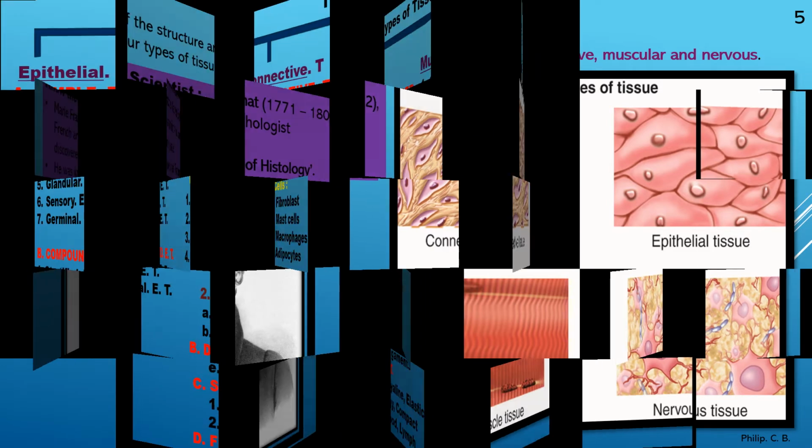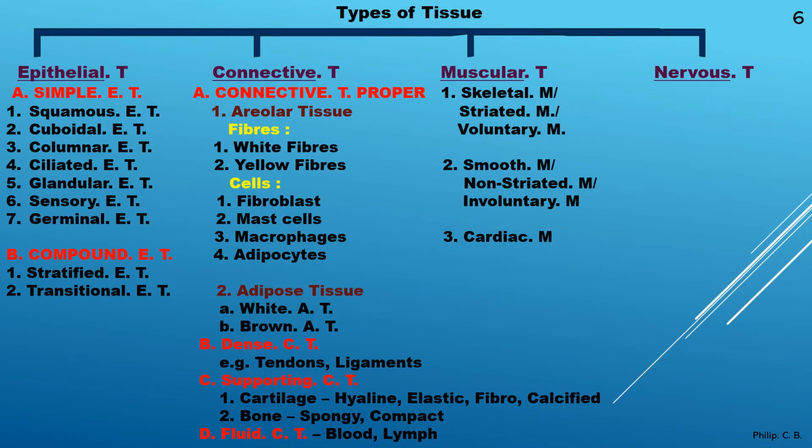Further, now again, like the previous chapters, here also I put a chart where you can learn the entire chapter in one page, or you can revise the chapter. So you can see here the types of tissue, the four types: epithelial, connective, muscular and nervous. In epithelial, you have simple epithelial tissue and compound epithelial tissue. Again in simple, you have squamous epithelium, cuboidal, columnar, ciliated, glandular, sensory and germinal epithelial tissue. Whereas in compound, the second type of epithelial tissue, again there are two types: stratified and transitional.